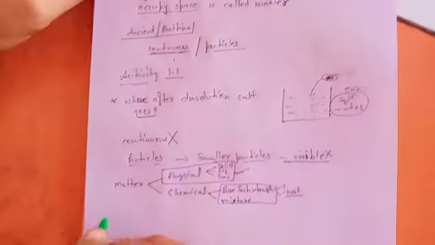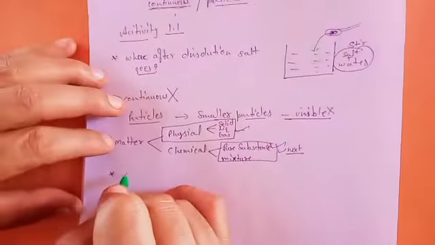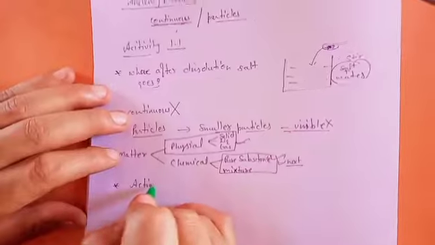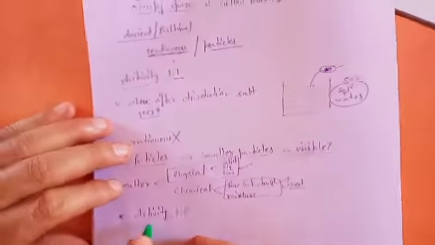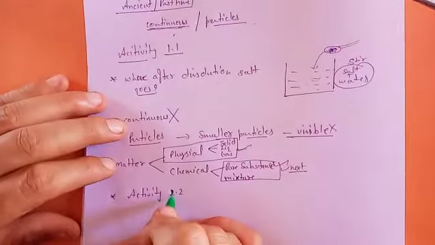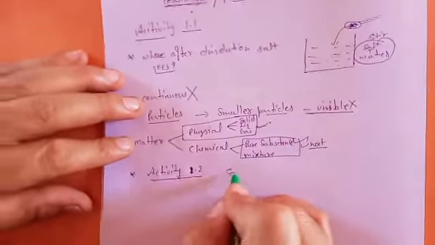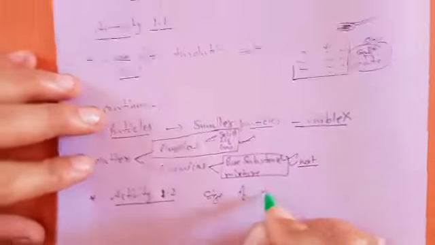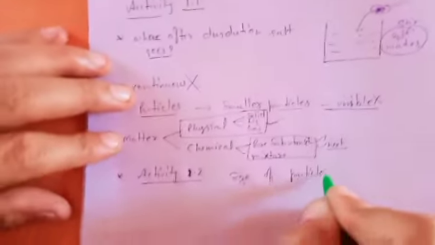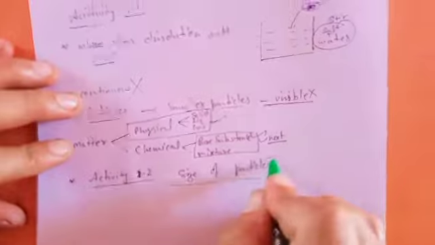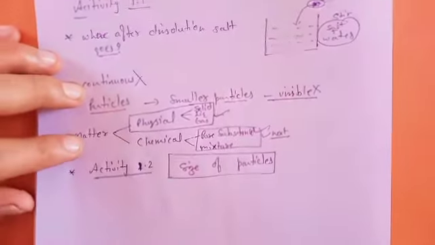Now the second activity you are seeing in your book, activity 1.2. This is talking about the size of particles. We already know that matter is made of particles, but what is the size of a particle?